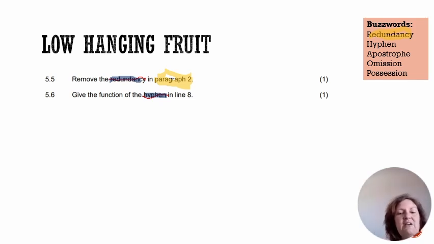All right, so give the function of the hyphen in line 8. Guys, this is the lowest hanging fruit in this entire paper, and if you used to get 0 out of 10 for paper 1, I expect you to get 1 out of 10 now.